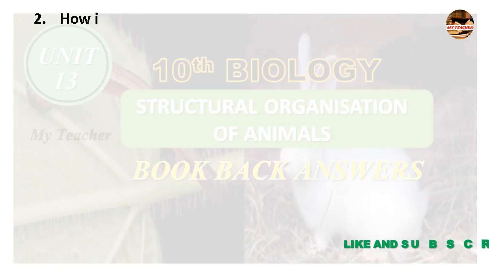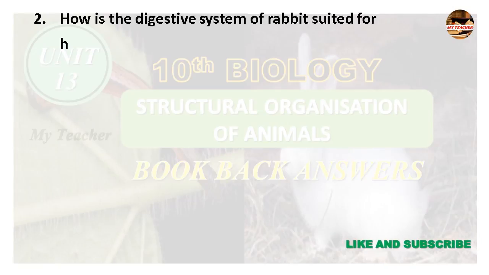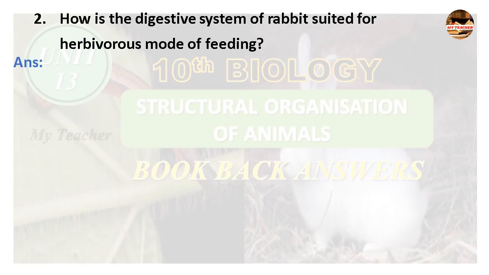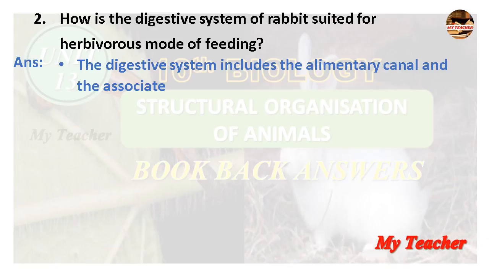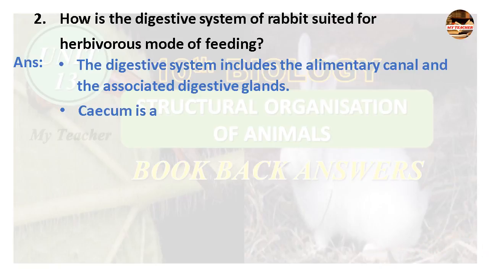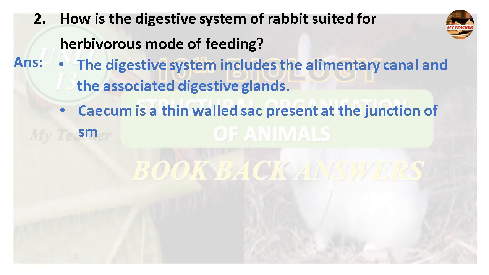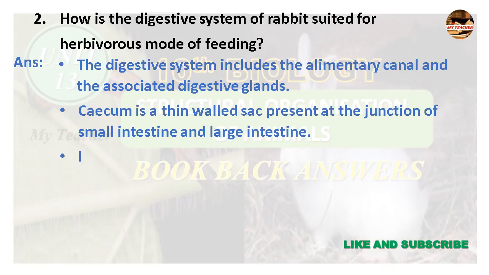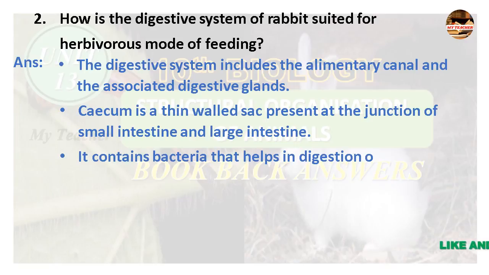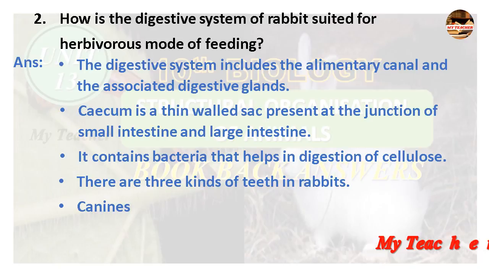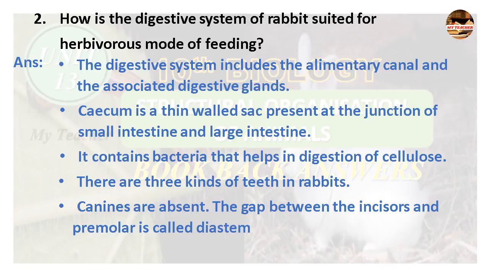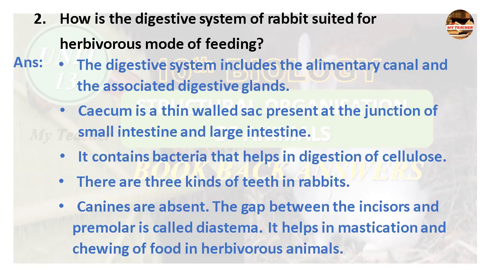Second question. How is the digestive system of rabbit suited for herbivorous mode of feeding? Answer. The digestive system includes the alimentary canal and the associated digestive glands. Cecum is a thin-walled sac present at the junction of small intestine and large intestine. It contains bacteria that help in digestion of cellulose. There are 3 kinds of teeth in rabbits. Canines are absent. The gap between the incisors and premolar is called diastema. It helps in mastication and chewing of food in herbivorous animals.